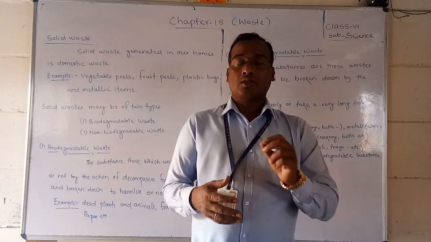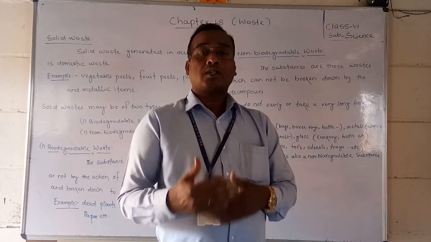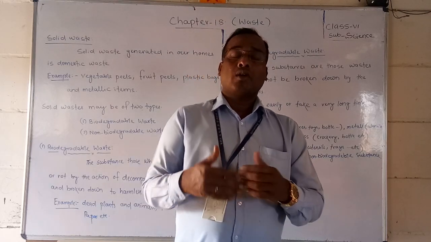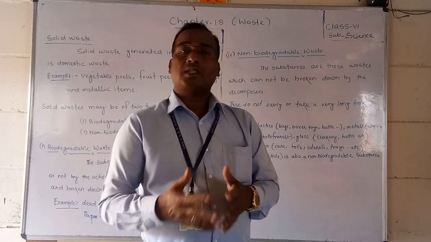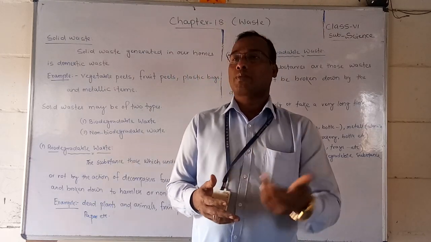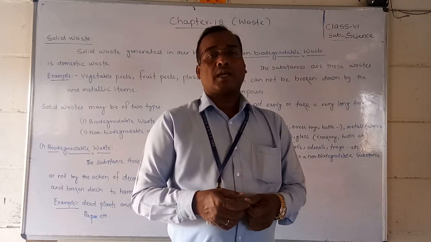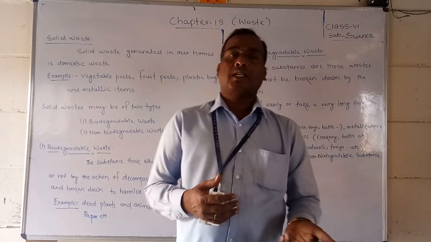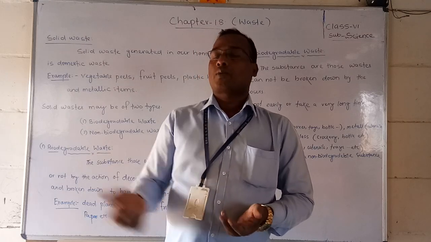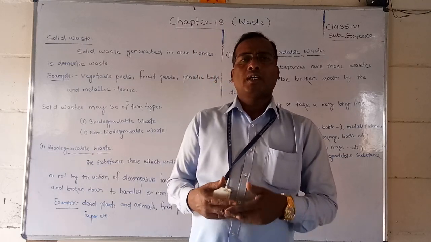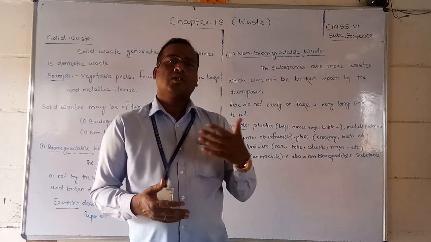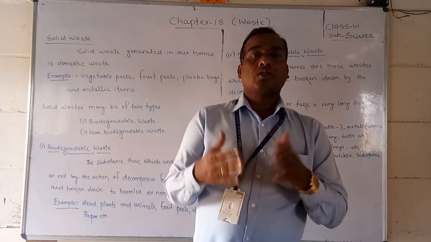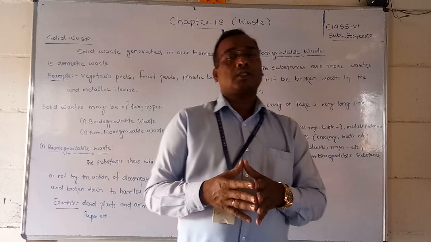Now, the substances or wastes which cannot be broken down into a simpler form are called non-biodegradable substances, like plastic, polythene bags, plastic chairs, iron nails and iron utensils. Metal things and plastics are generally non-biodegradable wastes.